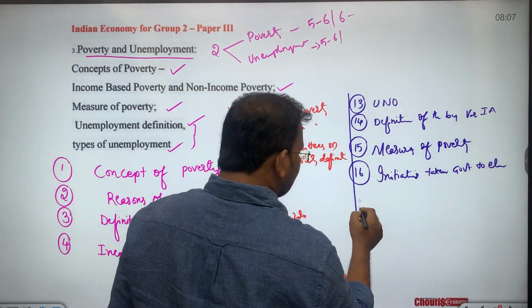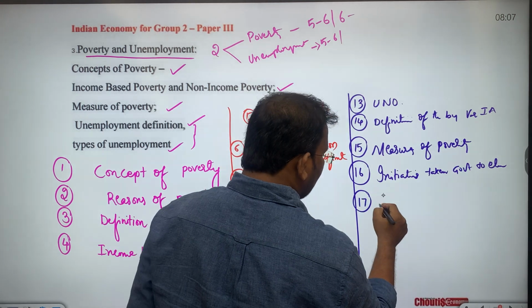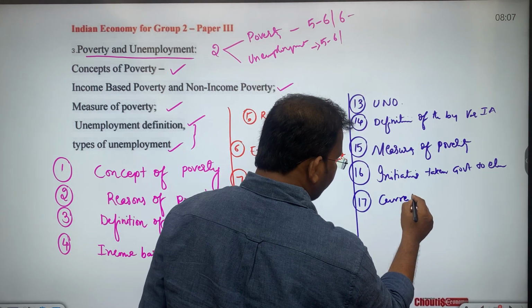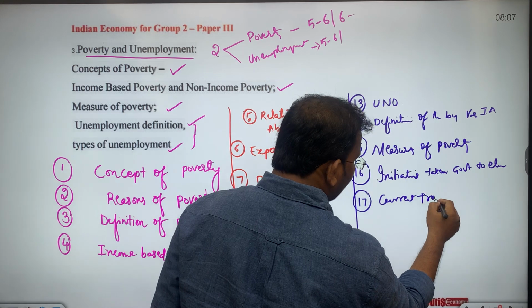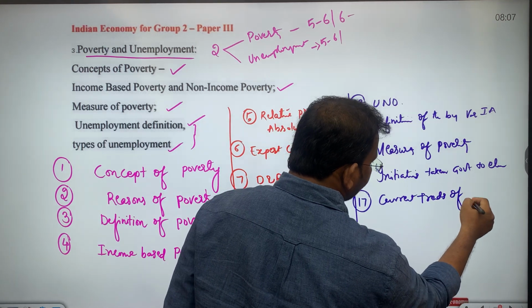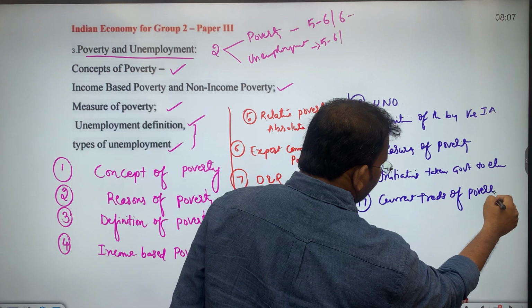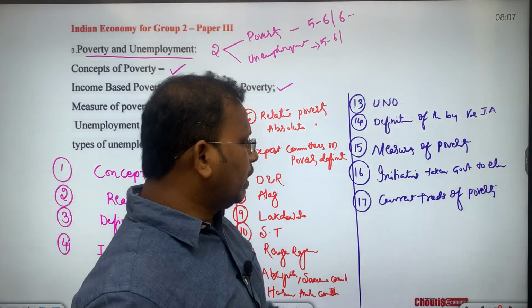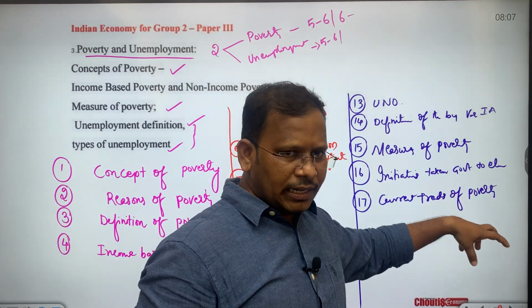Then we will also study the current trends of poverty by Niti Aayog, okay, what is the current poverty ratio.